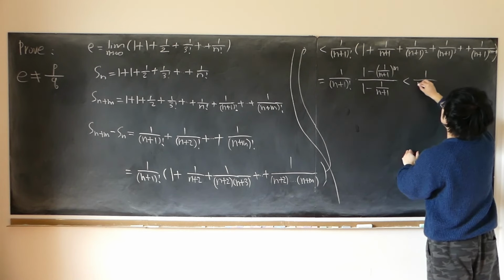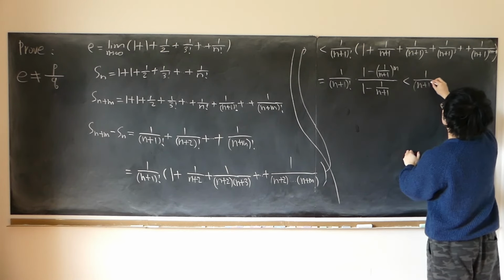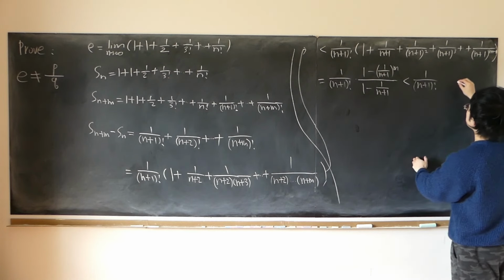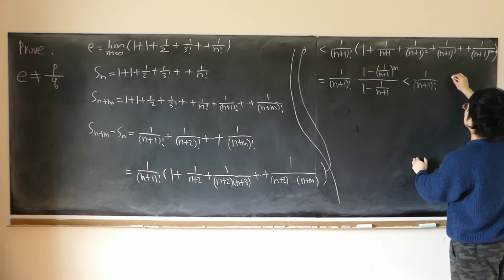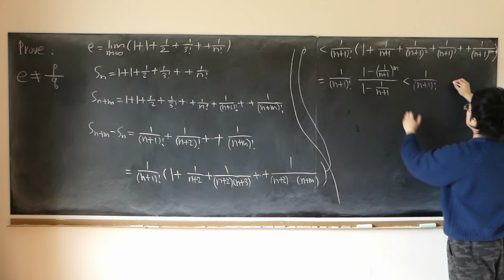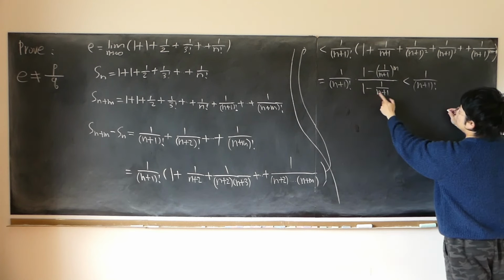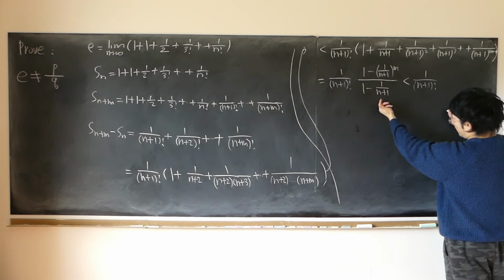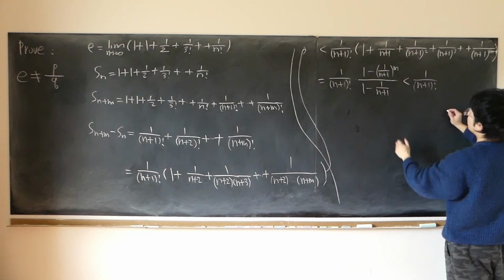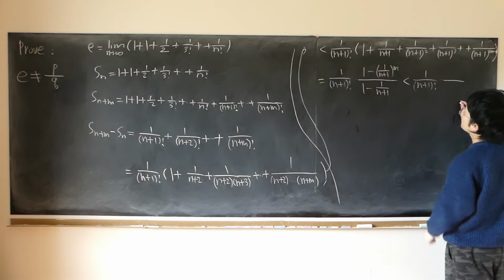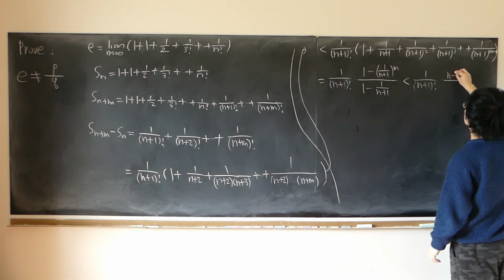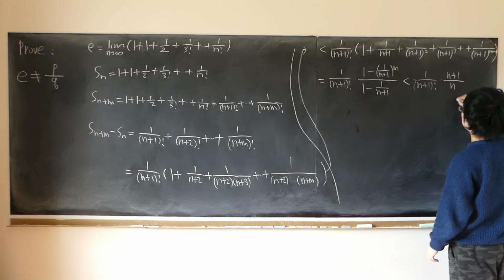So 1 over (n+1) factorial times just 1 over this. So 1 over this common denominator, (n+1), we have (n+1) minus 1, n over (n+1). Reciprocal, we have (n+1) over n.